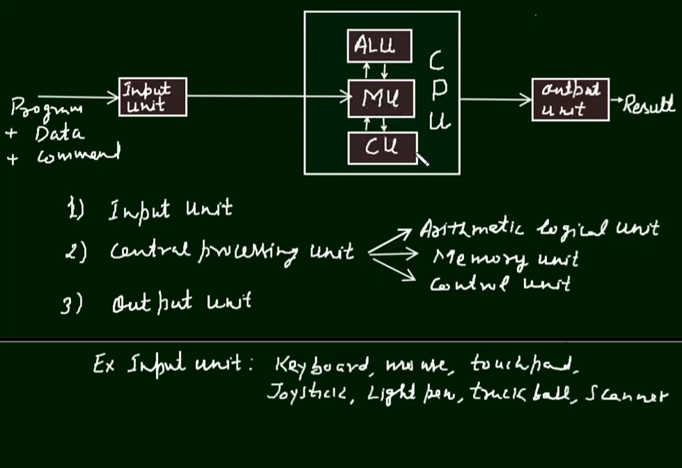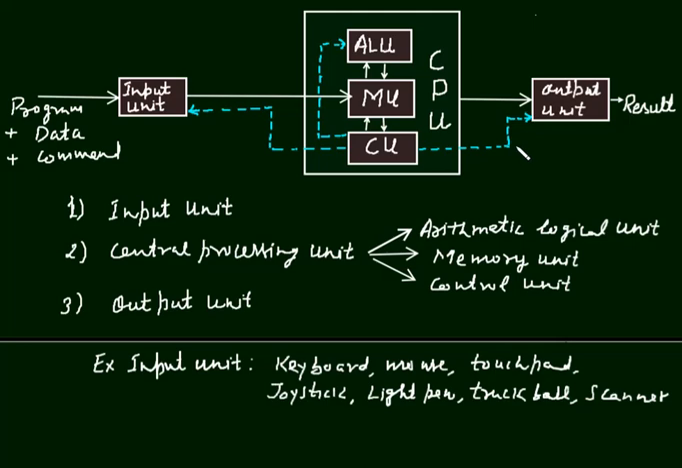Third part of this CPU is the control unit. As its name suggests, it will have control over the input unit, it will have control over the arithmetical logical unit, and it will have control over the output unit also. The control of this unit over the input unit, arithmetical logical unit, and output unit is shown by this dotted blue line. Okay, this line and this one line.